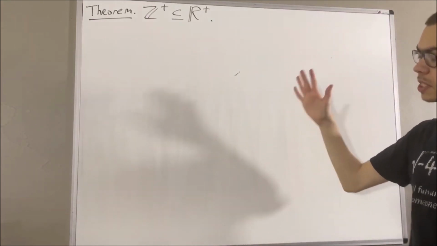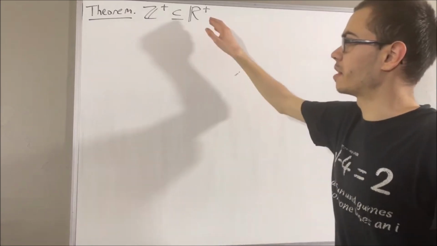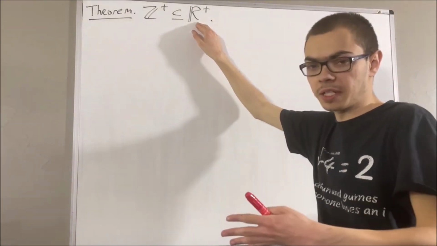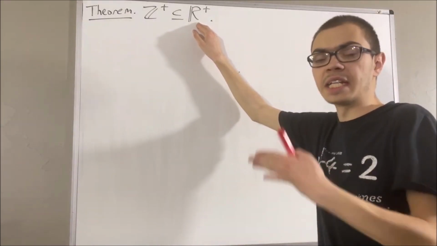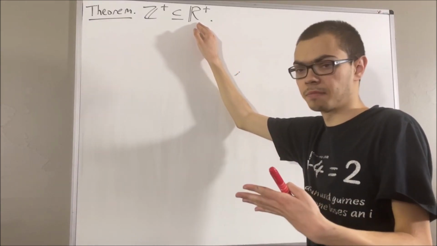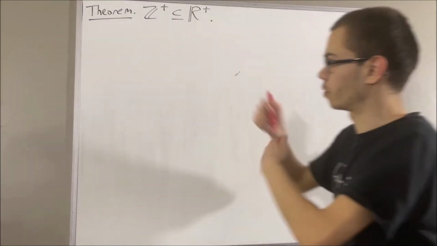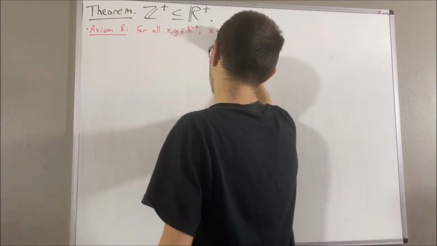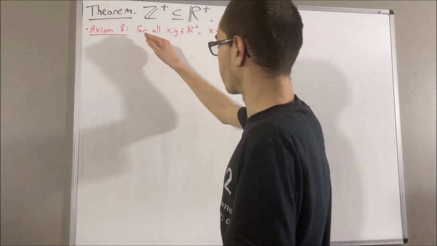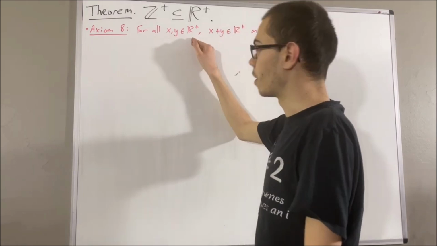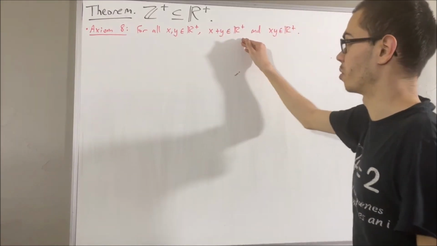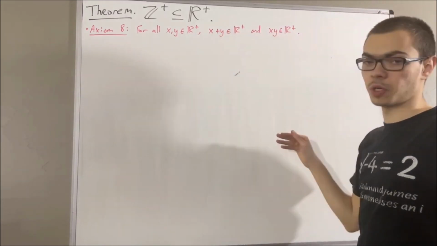Now, in our real number system, we are given that the positive real numbers is a subset of the real numbers, and it satisfies axioms 8 and 9. Now, axiom 8 says the following. It says for all positive real numbers x and y, we have x plus y as a positive real number and x times y as a positive real number.